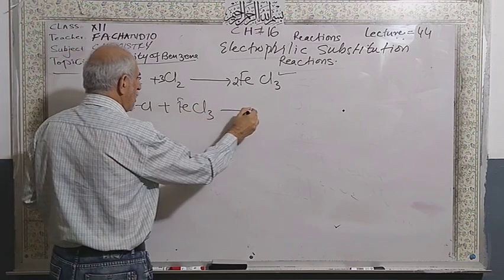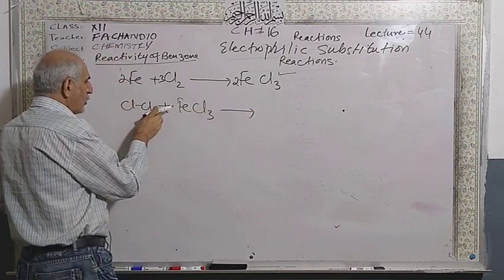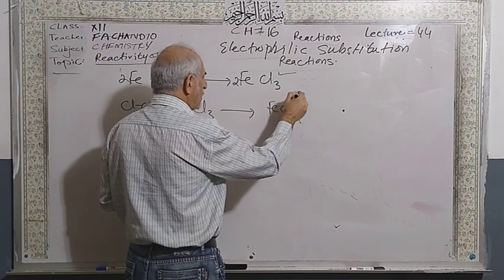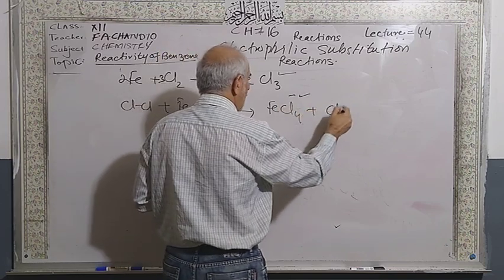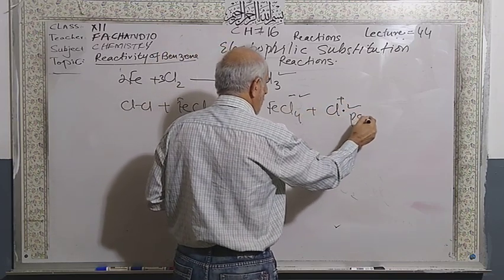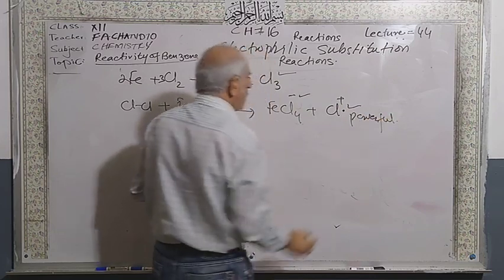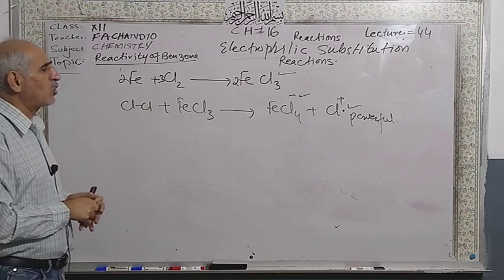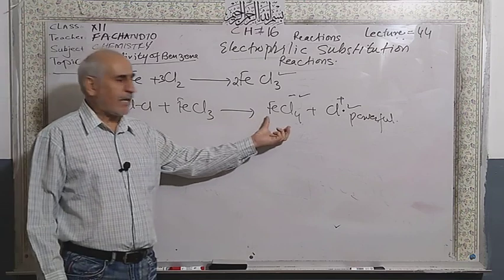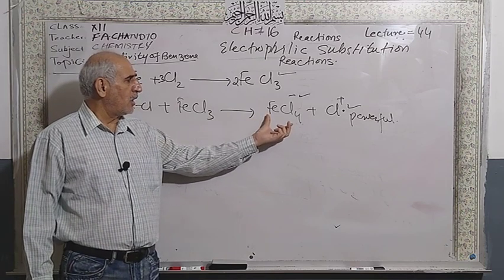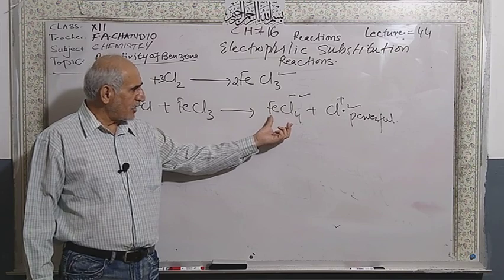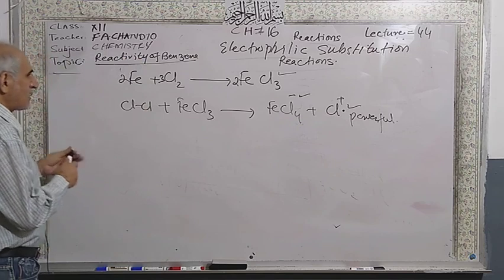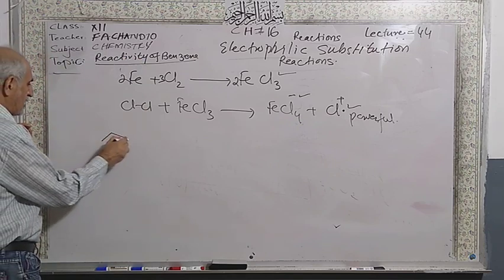Ferric chloride catalyst. For the time being, it is going to react with chlorine to give the iron tetrachloride complex. This is a nucleophile, and this will give an electrophile which is powerful. This chlorine, which has a positive charge, is a powerful electrophile, and for the time being there is formation of the complex nucleophile tetrachloroferrate. So this is a powerful nucleophile. It can substitute the hydrogen from the benzene.